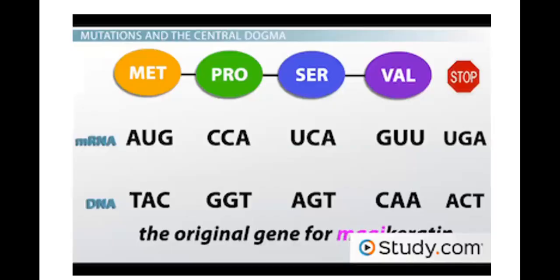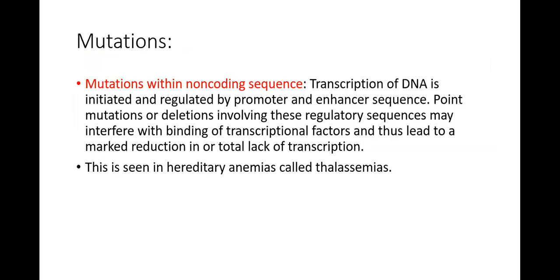So this here is the stop codon nonsense mutation. Mutation within non-coding sequence: transcription of DNA is initiated and regulated by promoter and enhancer sequences. Point mutations and deletions involving these regulatory sequences may interfere with the binding of transcriptional factors and thus lead to marked reduction in or total lack of transcription. This is seen in hereditary anemias called thalassemia.